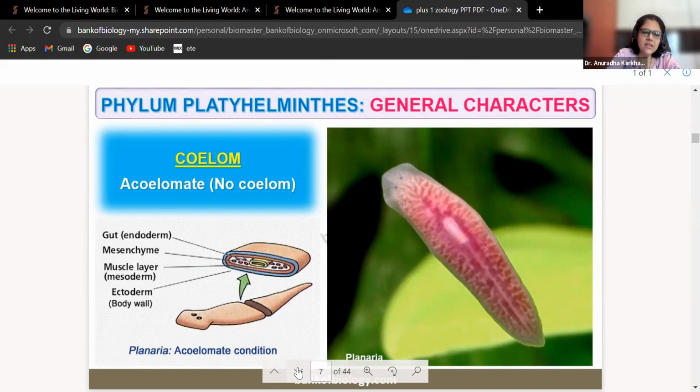So here you can see the structure very clearly. इसको अगर हमने यहाँ से कट किया तो हमें क्या दिखेगा बेटा? You can see the endoderm. You can see the mesenchyme. Mesenchyme is nothing but the scattered tissue you can see over here. Muscle layer, that is going to be the mesoderm, and this is the ectoderm. So no cavity is present. ठीक है?